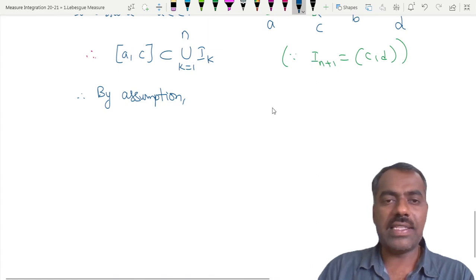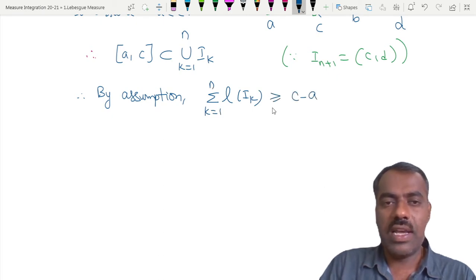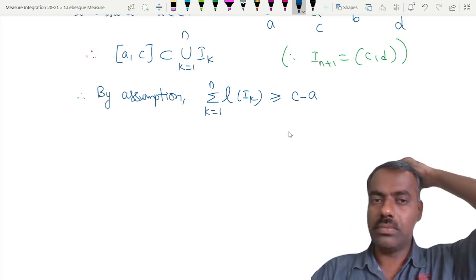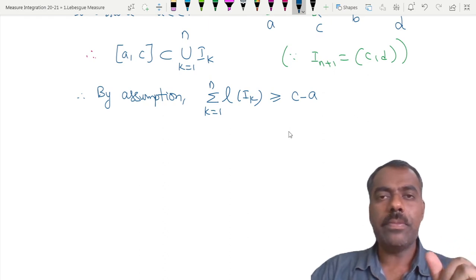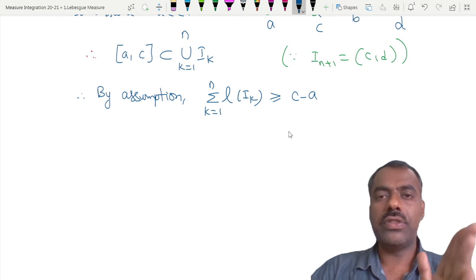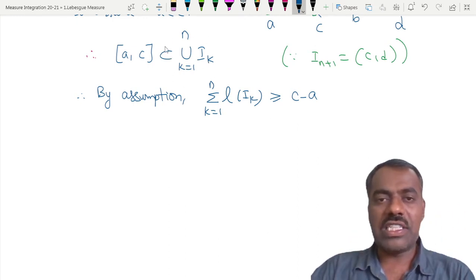This implies the summation of the lengths of I_k, k from 1 to n, is greater than or equal to the length of that interval, which is c minus a. Is this clear? I repeat again, [a, c] is contained in n intervals. So by the assumption of mathematical induction, the sum of these lengths is greater than or equal to the length of this, which is c minus a.